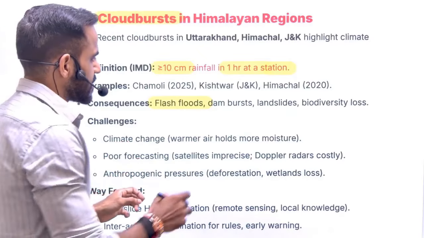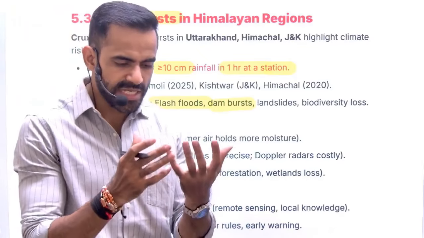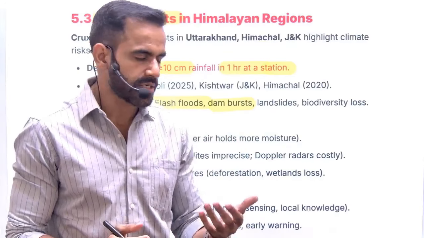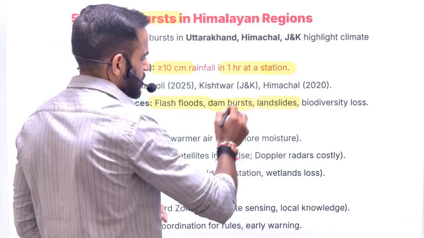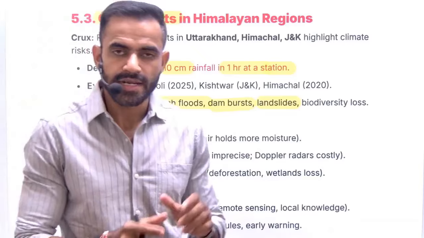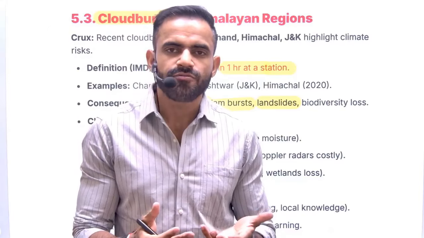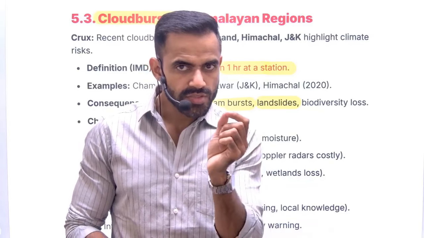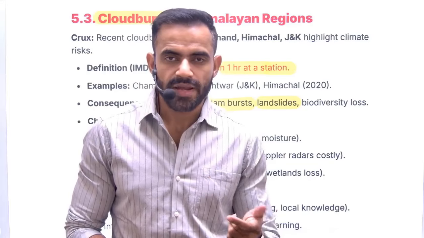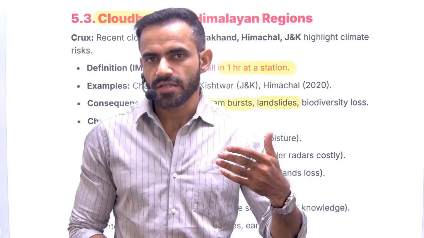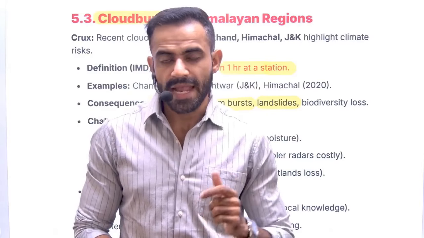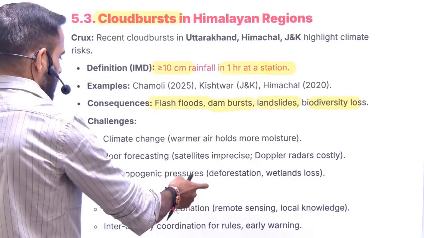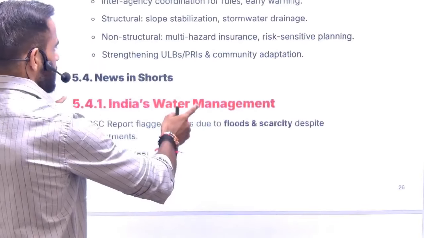Apart from that, there is an issue of dam burst. Dam burst basically means the dam is old, the structure is not well maintained, and therefore it was not able to hold the water. Then there is risk of landslide. Now you might wonder how these things are connected. See, in order to achieve faster development, sometimes there is deforestation. Because of deforestation, the soil gets loose, and therefore what will happen? If there is sudden rainfall, the loose soil will not be able to hold up, and therefore it will lead to landslide. Apart from that, there are common issues such as biodiversity loss. So these are some of the issues.